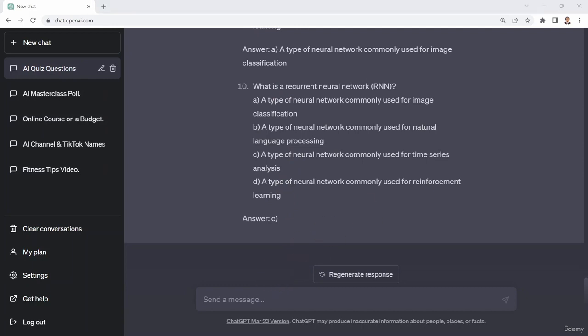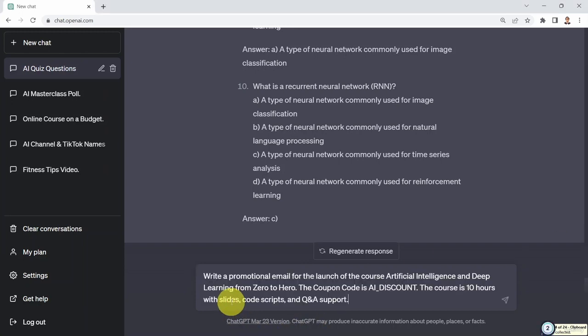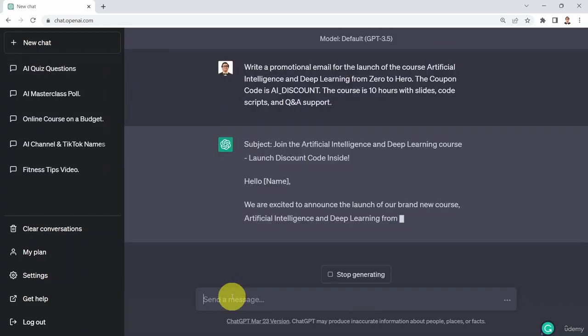Okay, let's assume that you would like maybe to write a promotional email for the launch of a new course on artificial intelligence and deep learning. And the coupon code, let's say, I'm going to call it AI discount. And I'm going to also specify some features of the course. And of course, the more detailed you are, the better. So here I'm going to say the course is 10 hours with slides, code scripts, and Q&A support as an example. So if you go ahead and press enter on your keyboard, here we go.